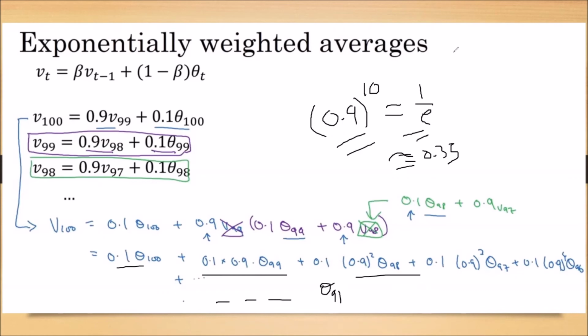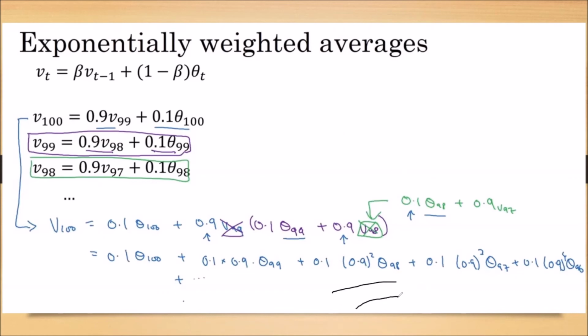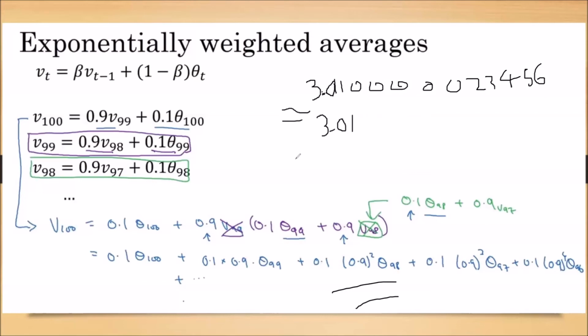Because the coefficient is becoming very small, the remaining terms are being neglected. It is like whenever I take one fraction, like 3.0100000 and so on, with some digits 2, 3, 4, 5, 6 that I am writing. Whenever some person asks what this value is, I can say it is 3.01. This is the equivalent value. Now if another person asks me to tell the integer value, I say it is 3. It is also an equivalent value.